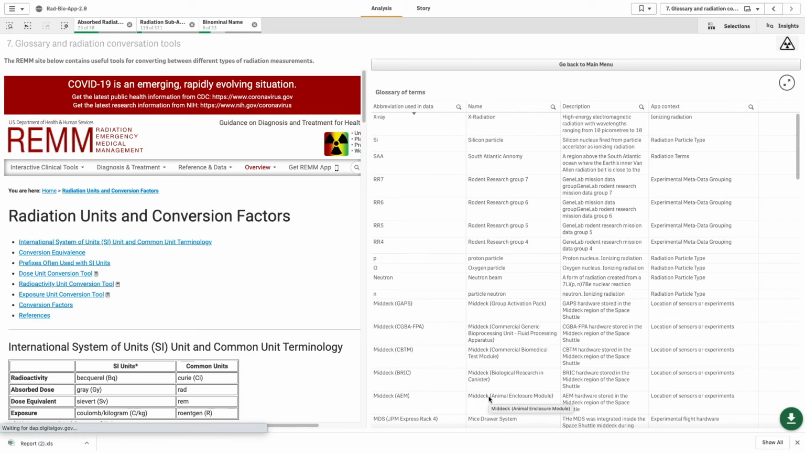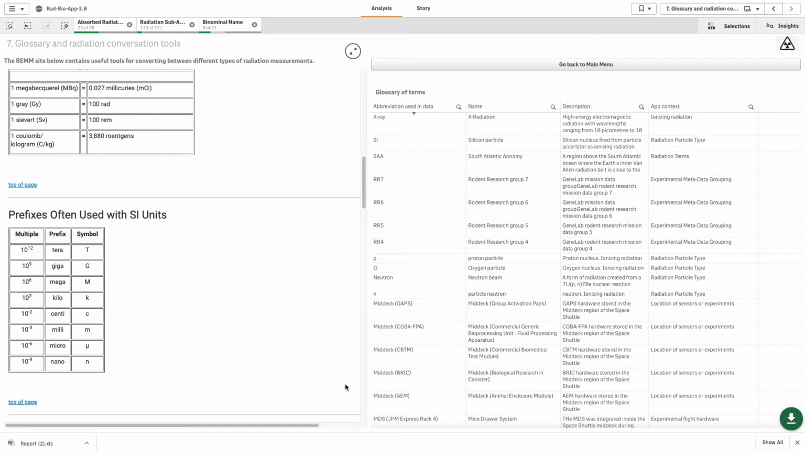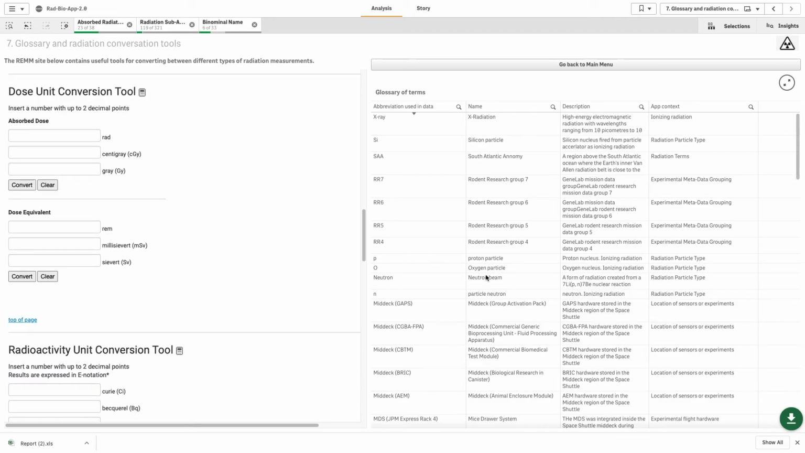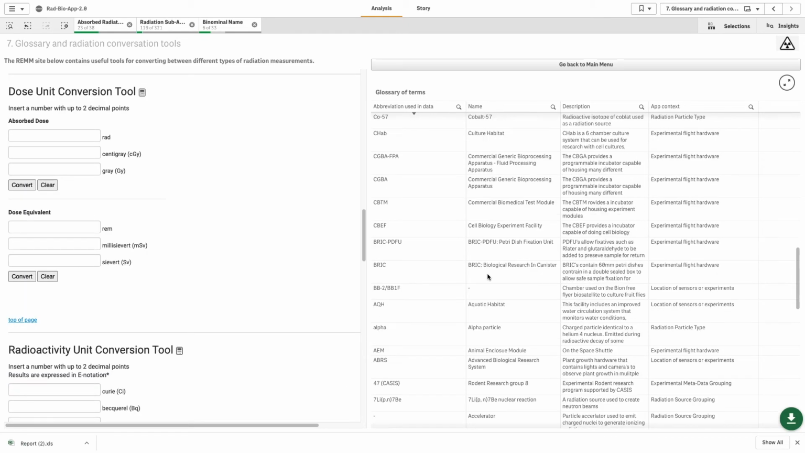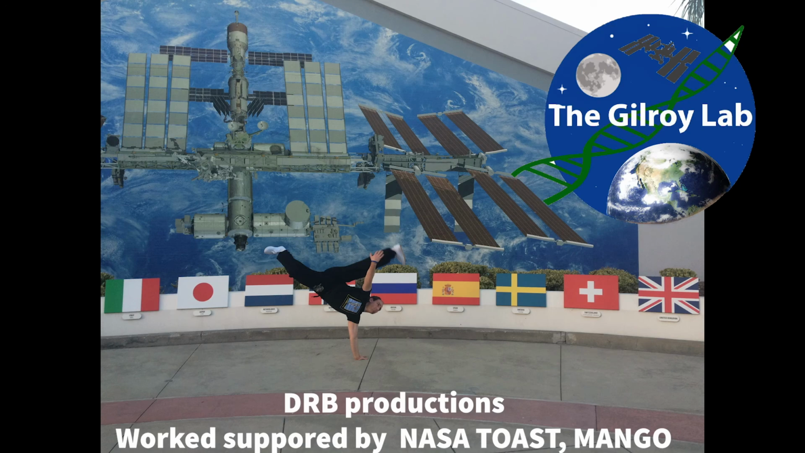If you get confused at any point while using this app, we have a glossary of terms and have linked to some tools for converting different types of radiation dosimetry. There's also, in the glossary, a list of the different types of abbreviations that are used by NASA during their astrobiology research.